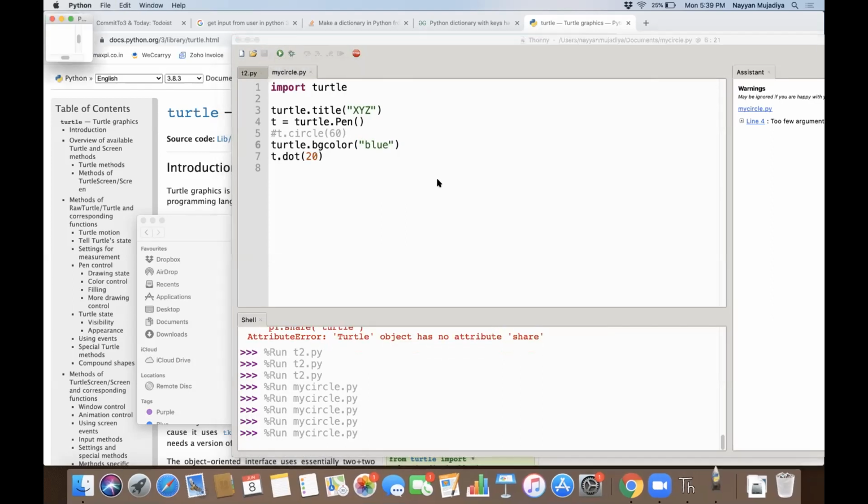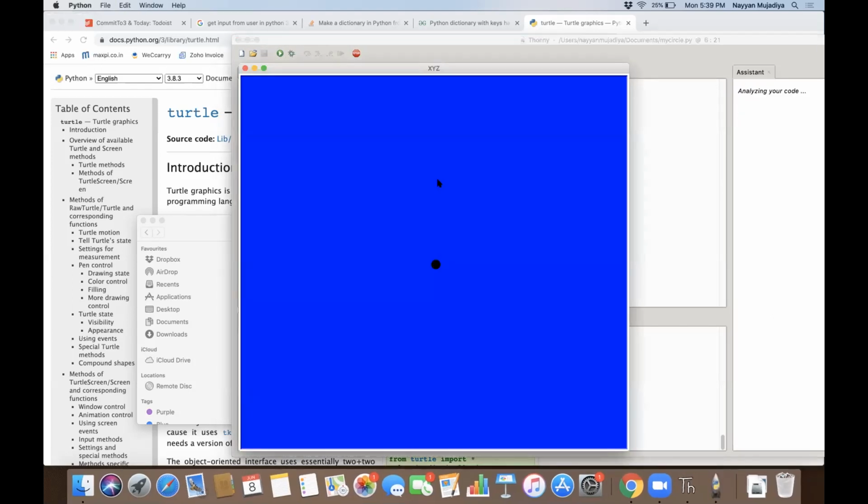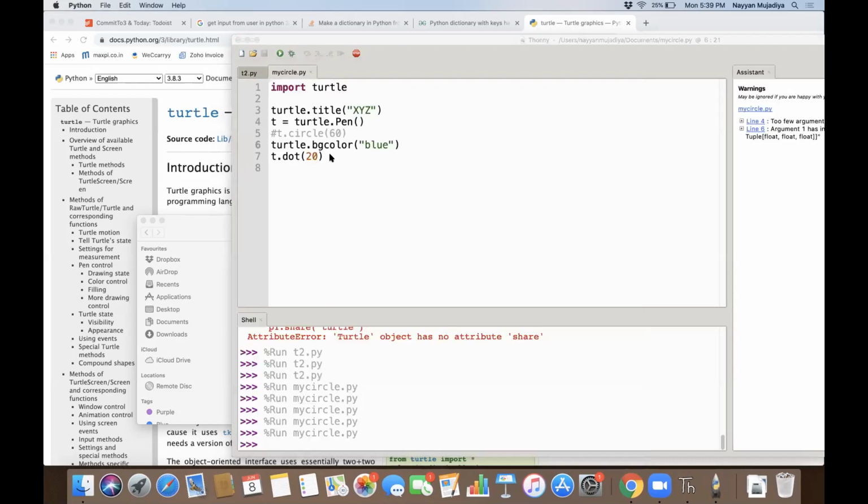So change the background color. Okay, then let's see. Title we have done. So even we can change the shape and size also.